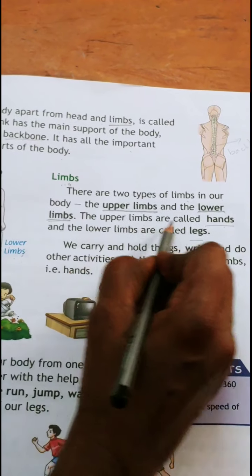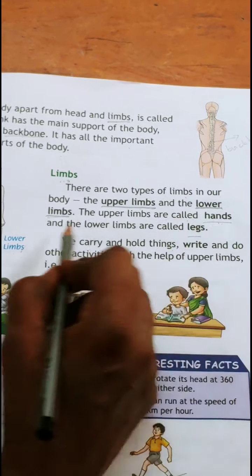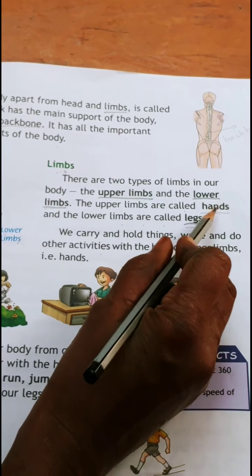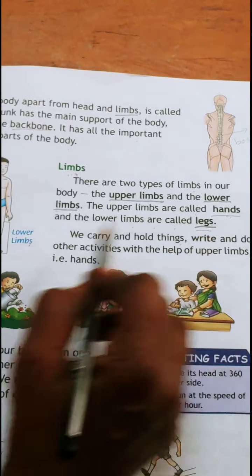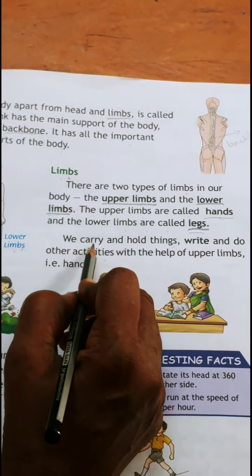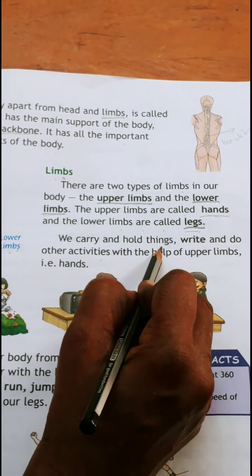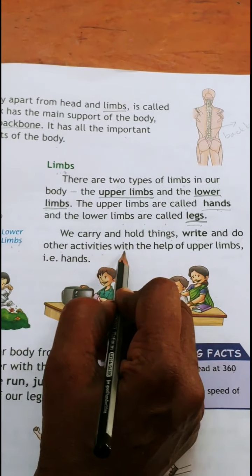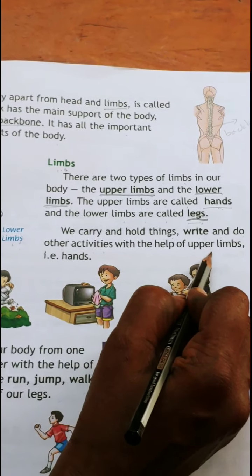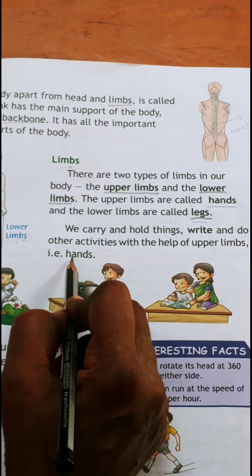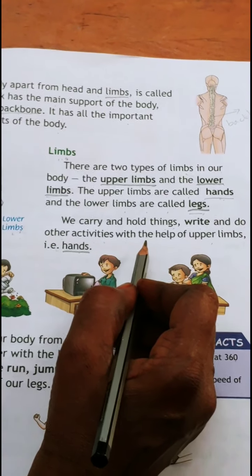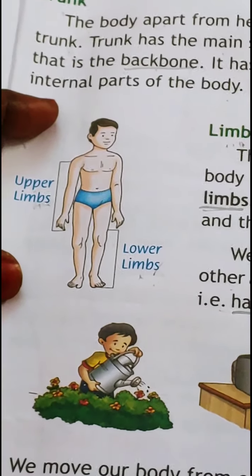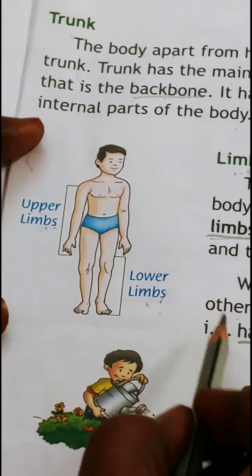The upper limbs are called hands and the lower limbs are called legs. So hands are called upper limbs, legs are called lower limbs. We carry and hold things, write and do other activities with the help of upper limbs, that is hands. So what are the activities we are doing with the help of our hands? We write, we eat, we do other activities with the upper limbs.